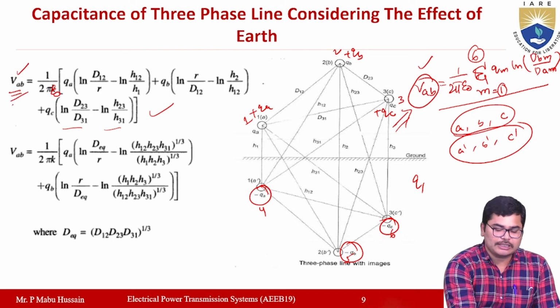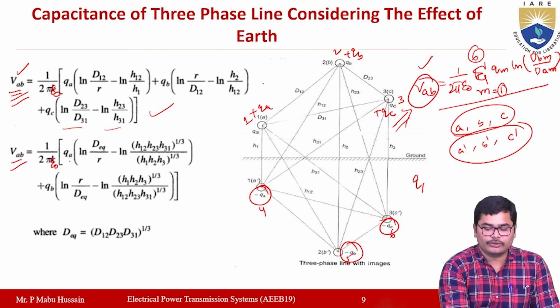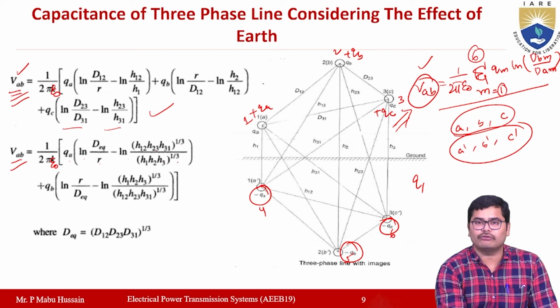From this equation you get VAB equal to 1 by 2 pi epsilon naught QA ln D equivalent by R minus ln of H12 H23 H31 whole to the power of 1 by 3, by H1 H2 H3 whole to the power of 1 by 3.